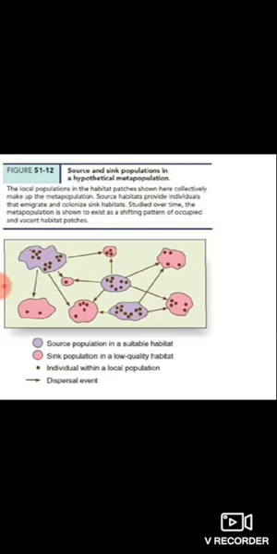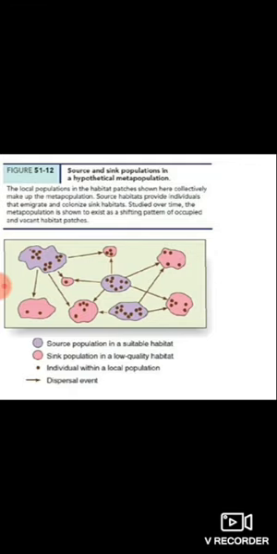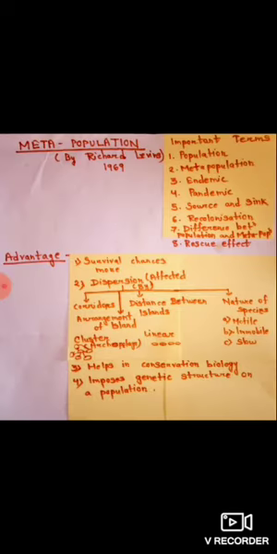That means the individuals of that population rescue themselves from the extinction and get shifted to the new population. So this is all about the source-sink relationship, the dispersal pattern, the recolonization, and the rescue effect. And next is, what are the advantages of the metapopulation?